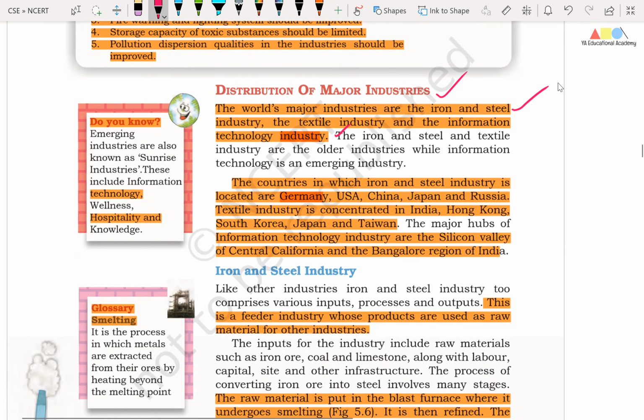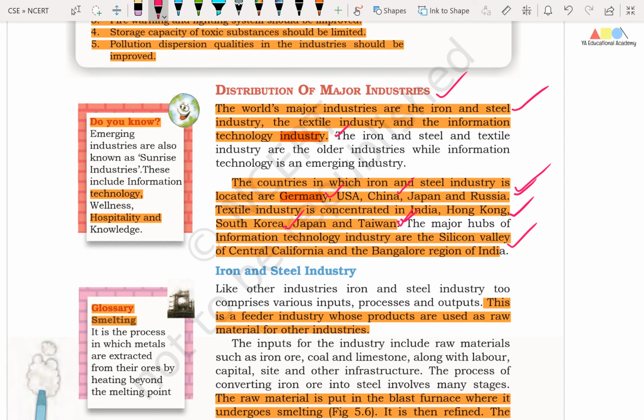Alright friends, the countries in which iron and steel industry is located are Germany, USA, China, Japan and Russia. Friends, textile industry is concentrated in India, Hong Kong, South Korea, Japan and Taiwan. Recently Vietnam and Bangladesh are also emerging fast in the textile industry sector.